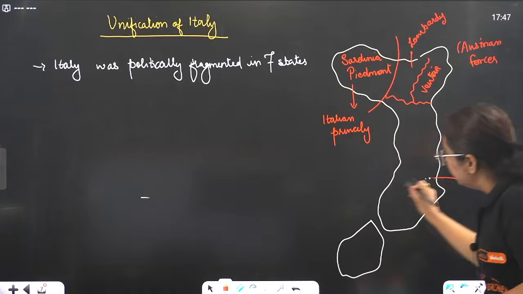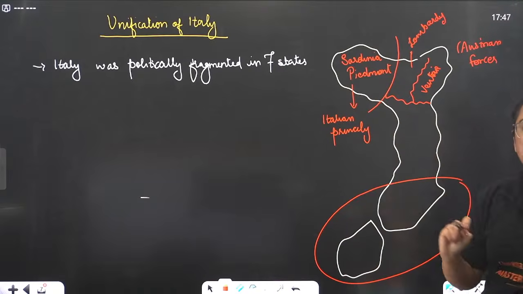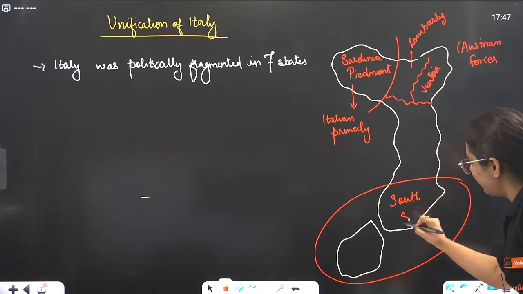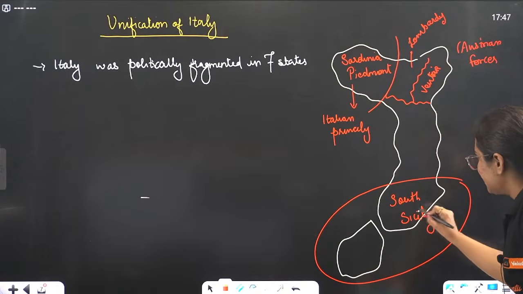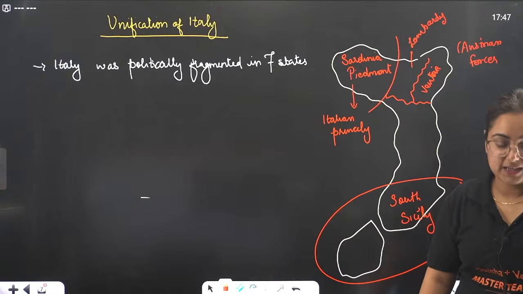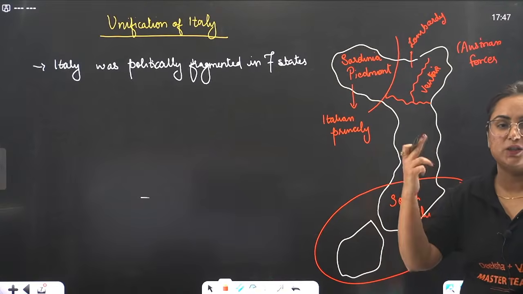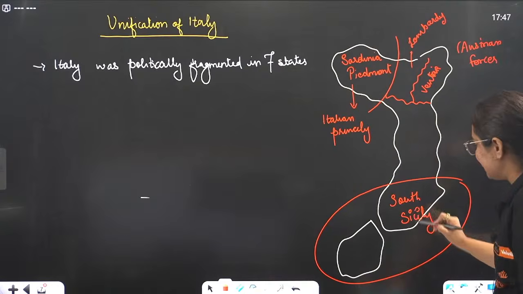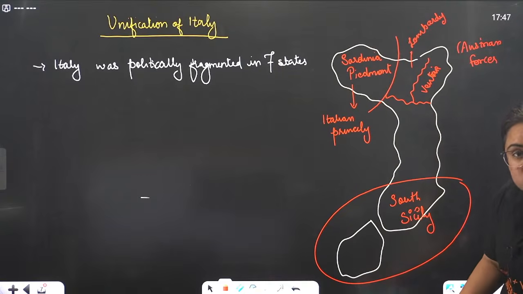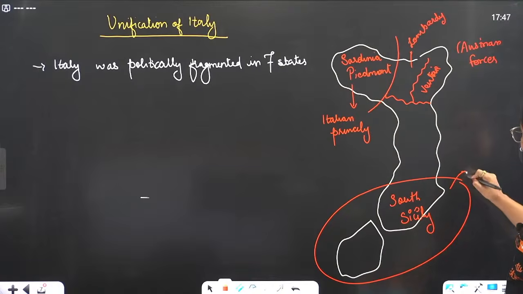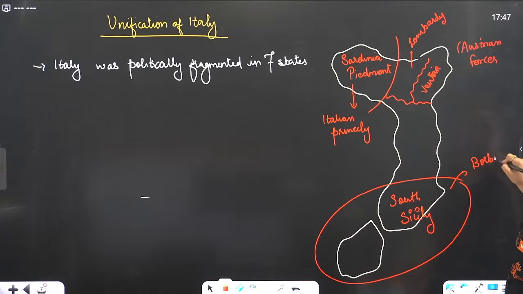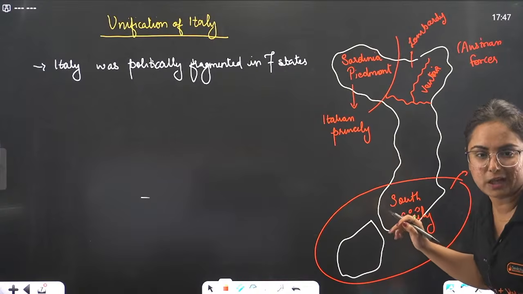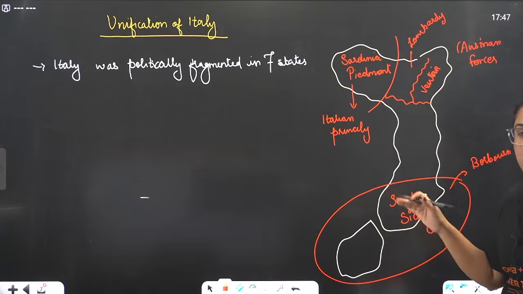This southern part was referred to as South Sicily, yes, the Sicily from where the pasta came. I somewhere remember that dialogue of a movie about pasta. Now, who was ruling South Sicily? The Bourbon dynasty. If you are thinking of the Bourbon dynasty of France, no, it was not even capable of ruling France.